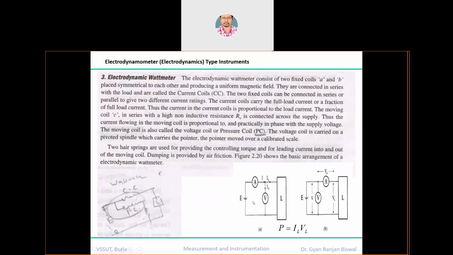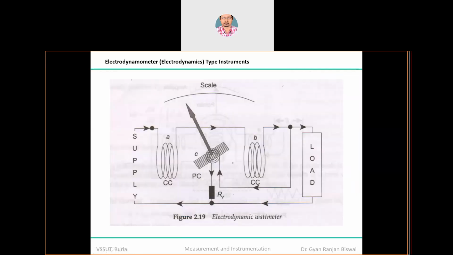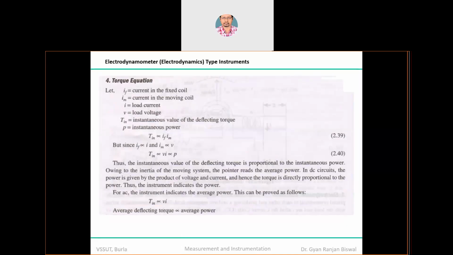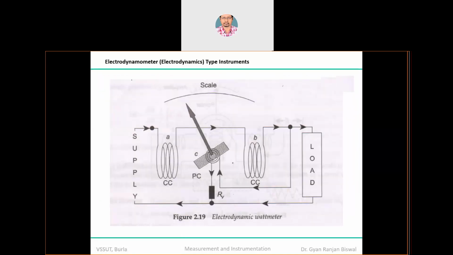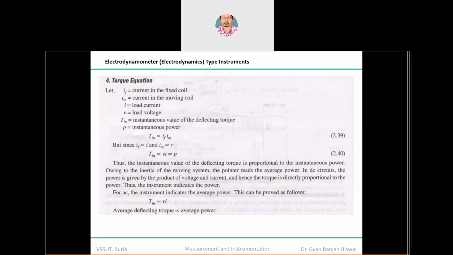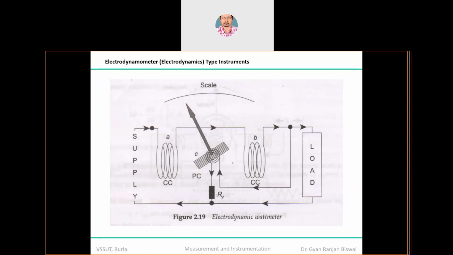I have already given you the reason behind it. Go through module number 1 if you have any doubt. Therefore, the total deflection torque experienced by the meter is proportional to the current passing through the fixed coil and the current passing through the moving coil, in other words the potential coil or the pressure coil.